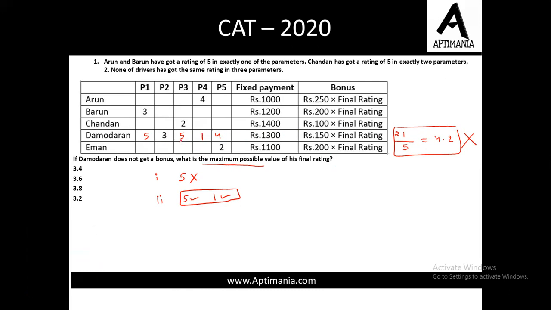Now let us check the total. 5 and 3 is 8, plus 5 is 13, 15, 16, and 4, 18. Now 18 when divided by 5, the rating will be 3.6. Fine. Now again let us check this case also, where he did not get a 5 in any case.